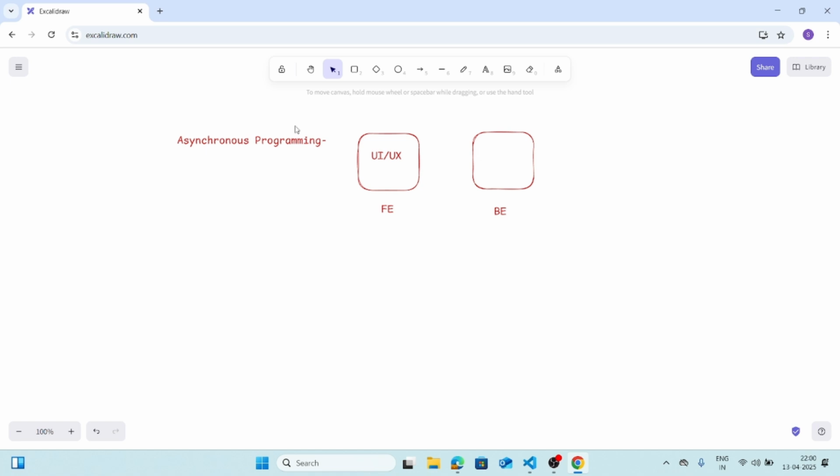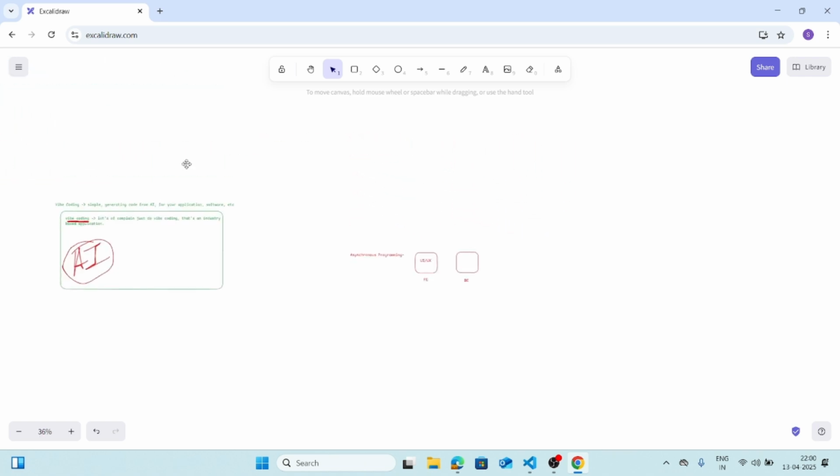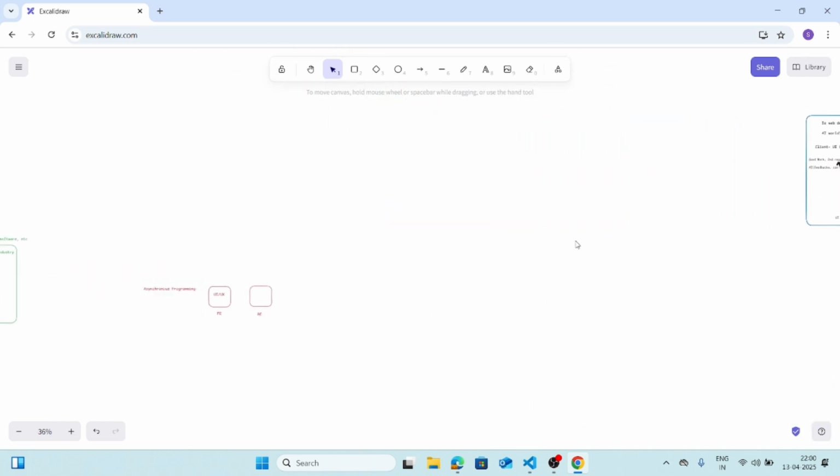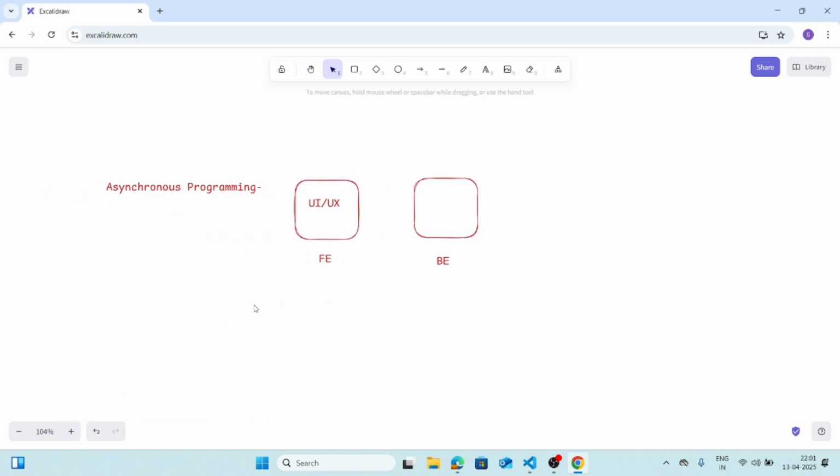Now, if you look at whatever I have taught in the previous tutorials, you can see lots of data here, already drawn or taught, right? So how did this data actually come? It came from the backend part. Excalidraw actually asks for authorization. What is authorization? It means, am I a user of Excalidraw and am I already logged in or not in this web application? So it will check something like that.